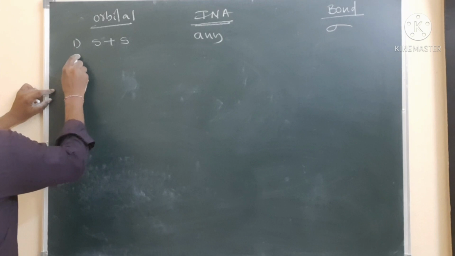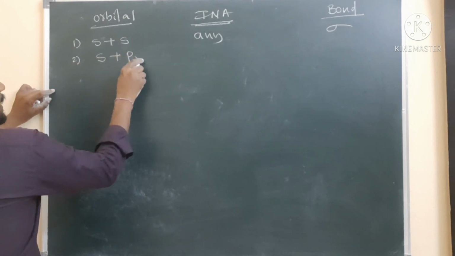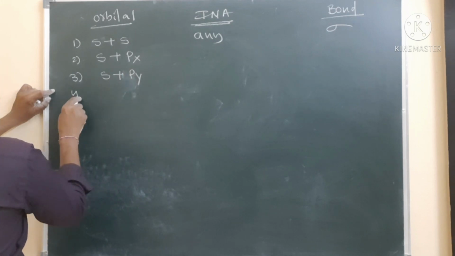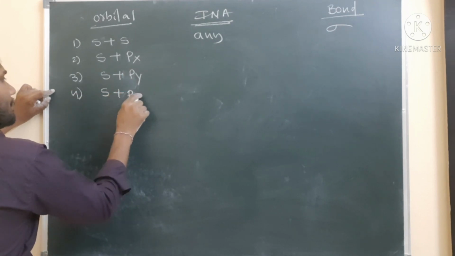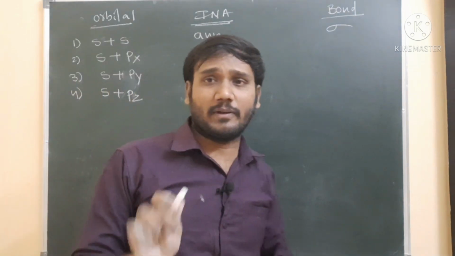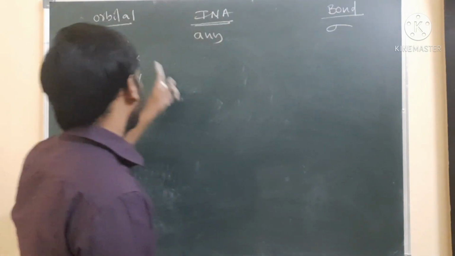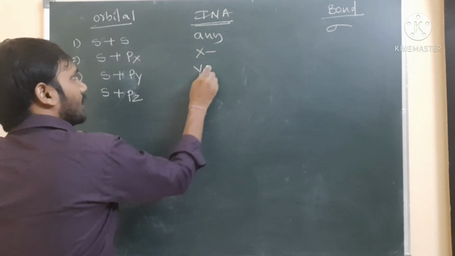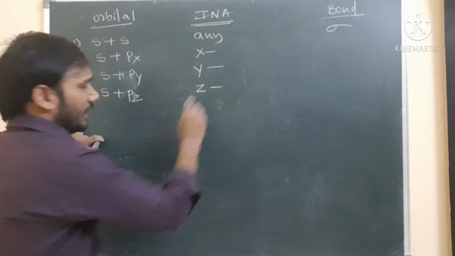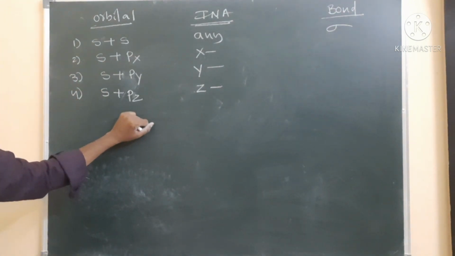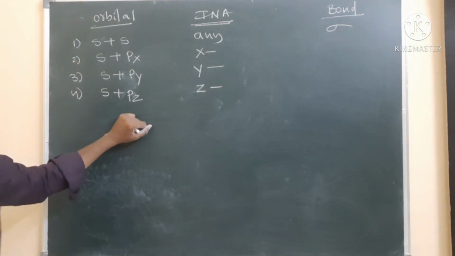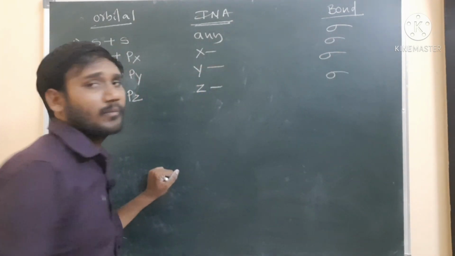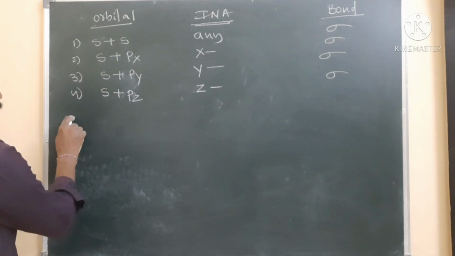Next, second one, s orbital to px orbital. Third one, s orbital to py. Fourth one, s orbital to pz. I said that if an s orbital is present, obviously it is a sigma bond. So for the px orbital I am taking the internuclear axis as x, for py the internuclear axis y, and for pz the internuclear axis z. The resulting bond formation is sigma, sigma and sigma bond.